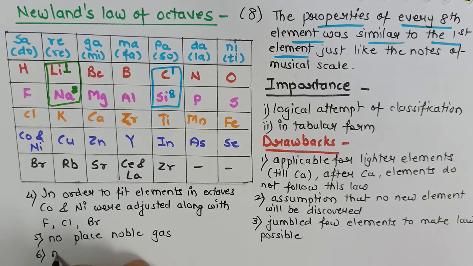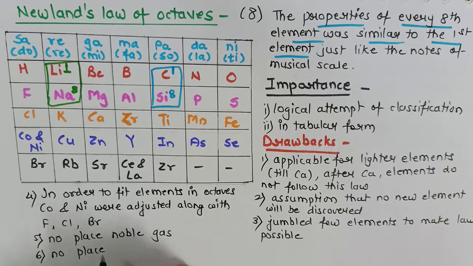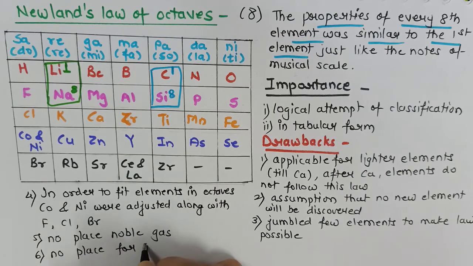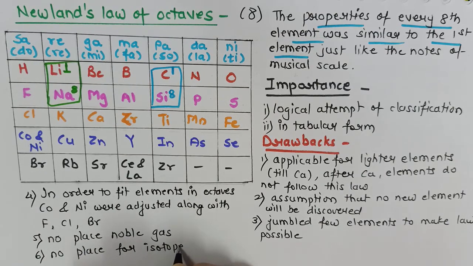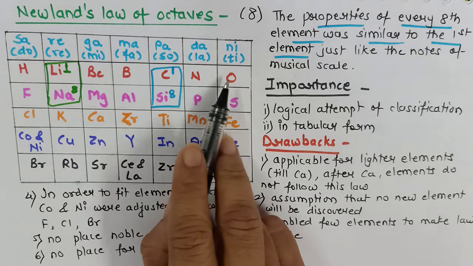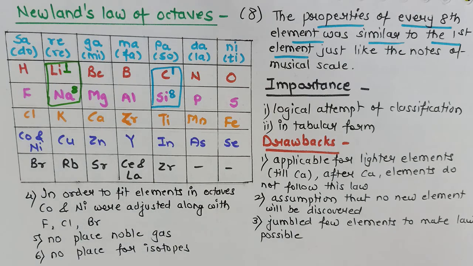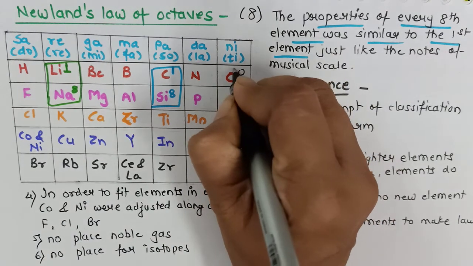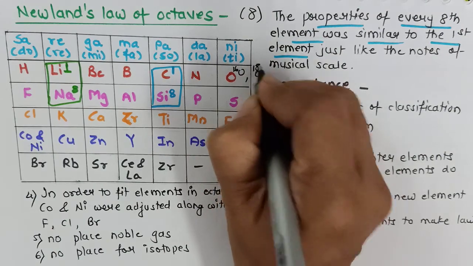And lastly, there was no place for isotopes. We know that isotopes are the elements which have the same atomic number but different atomic mass. For example, oxygen. Oxygen has two isotopes, oxygen 16 and oxygen 18.